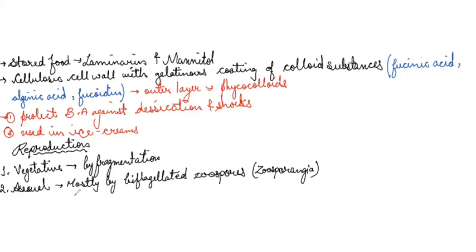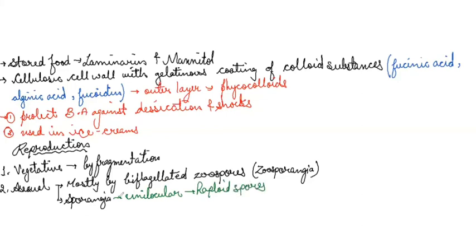Okay, then another is there, that is in the sporangia, two forms are there. One is unilocular sporangia, which produces haploid spores.